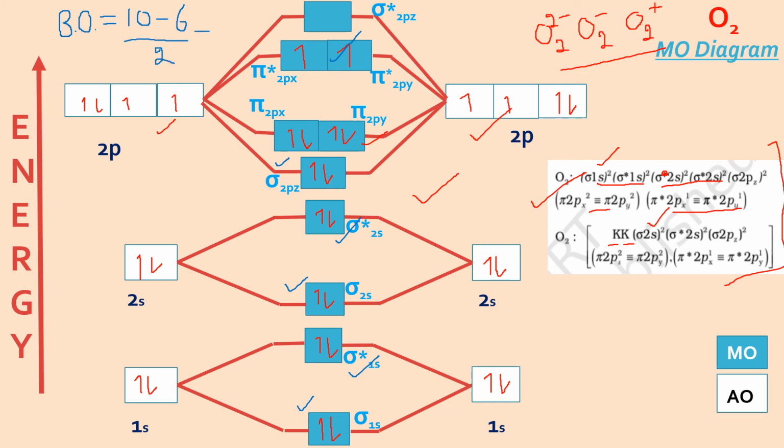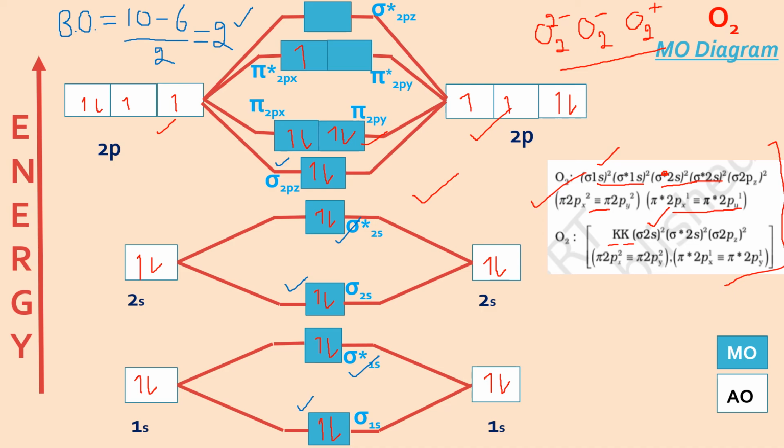And we all know that there is a double bond between two oxygen atoms in the O2 molecule, which is proved from here also. Now let us see if I have to make it O2 plus. When I have to make it O2 plus, I'll remove one electron from the maximum energy orbitals in the MO of this ion O2 plus. So this is the structure for O2 plus. I have removed an electron from here. The magnetic behavior remains the same, paramagnetic. There is still one unpaired electron, and the bond order.